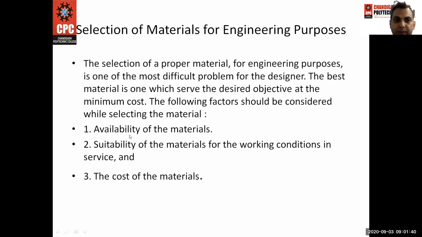First one is the availability of the material. Next one is the suitability of the material for the working conditions. And third one is the cost of the material.